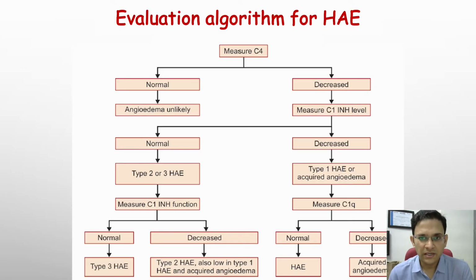This is the simplest evaluation algorithm. You first measure C4, and if it is low, there is a very high likelihood of HAE. Then, depending on the C1 inhibitor levels, you can characterize whether it is type 1, type 2, type 3, or an acquired cause of angioedema. If the C4 level is normal, then angioedema is less likely, but it is never ruled out. C4 is approximately 80 to 85% sensitive in diagnosing HAE. Even during an attack, in 20% of cases the C4 level can be normal in HAE.